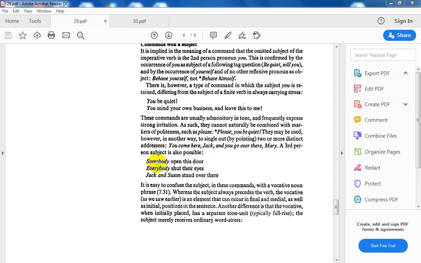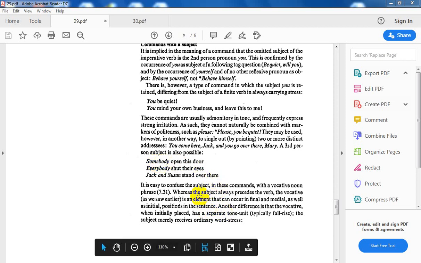But with the vocative, no. You have the freedom to put the addressee initially, medially, or finally. This is one difference. Another difference is that the vocative, when initially placed, has a separate tone unit, typically a full rise.